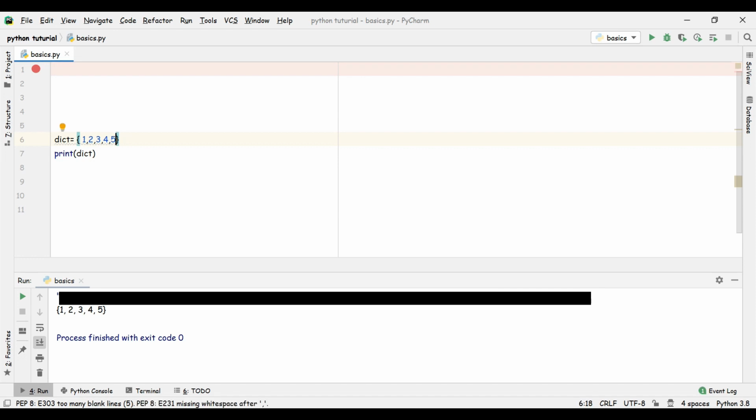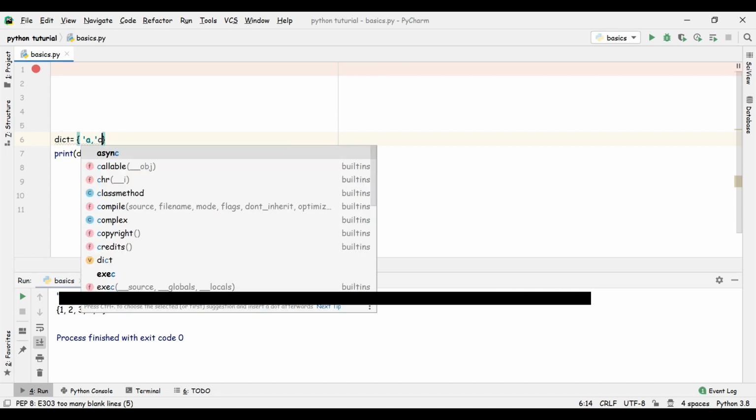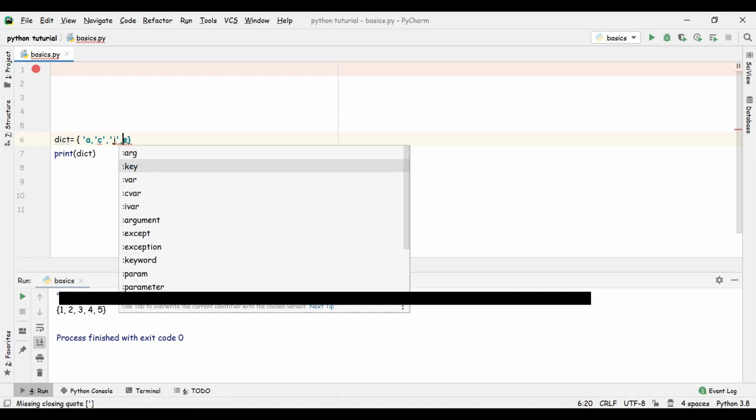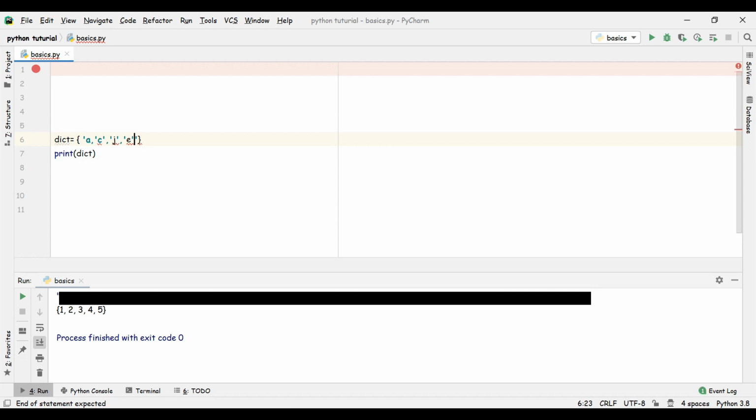Let's see in dictionaries about these strings. For example, I have A, then C, then J, then E. Okay, I have made some mistake.